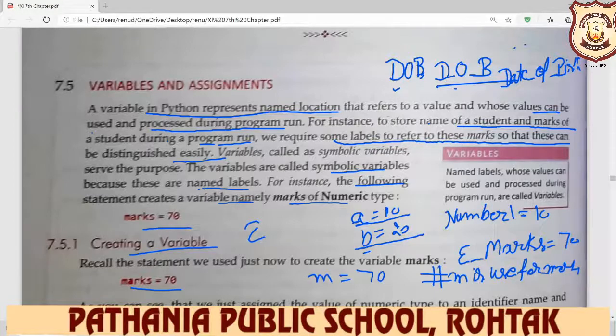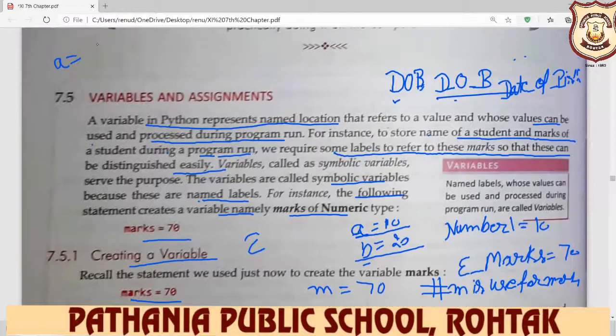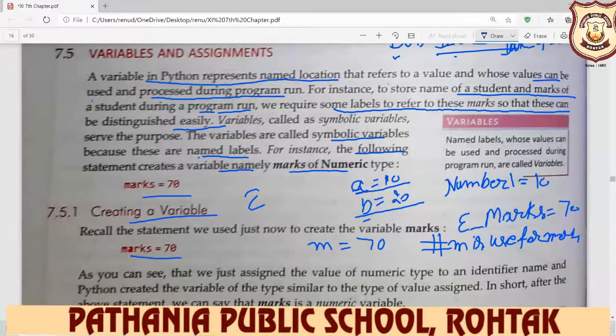But how to create a variable? Very simple. First you write down any identifier, then you write down equal sign, and then write down any numeric value. We define the string or character value also, but here first we write down the numeric value if we want to enter any number or integer value here.